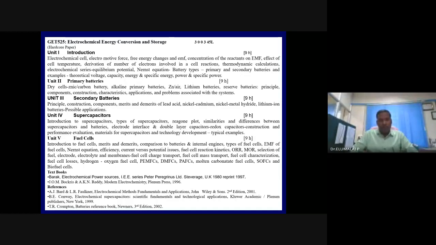And you can also follow other books. For supercapacitors, you can follow that very fascinating book, Electrochemical Supercapacitors. I have the e-book, B. Conway's, a very fascinating man, B. Conway. And of course, you can also follow A.J. Bard and Crompton's book on fundamentals of batteries.